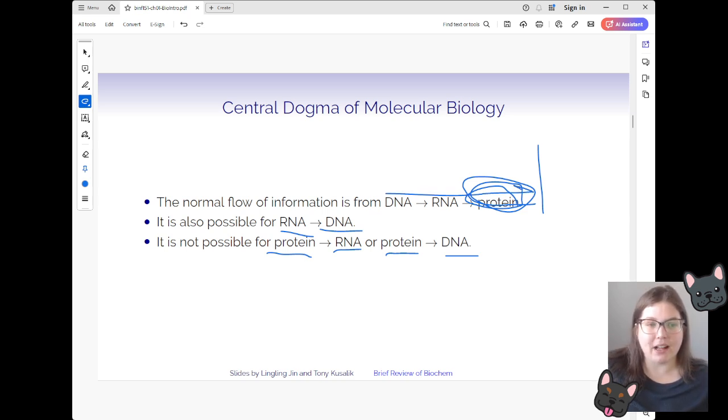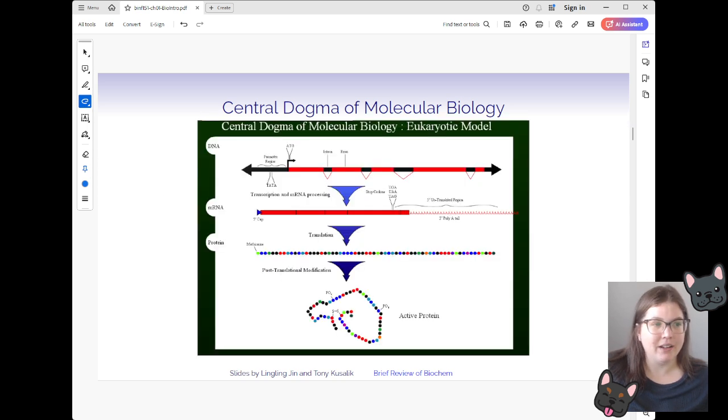We can get a little bit of this going on where the RNA goes back into DNA. But once we hit the protein, that's the last stop of the train station. That's what we're going to be working with. It cannot go backwards to RNA or DNA. So here's a little visualization that can help if my analogy did not help.